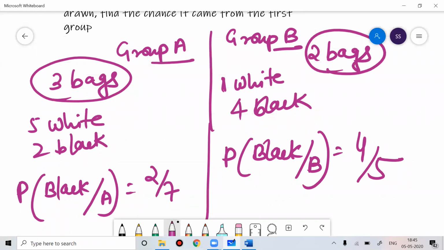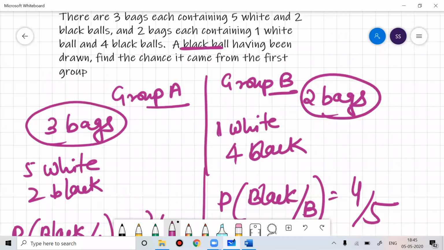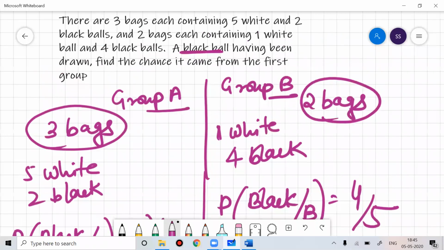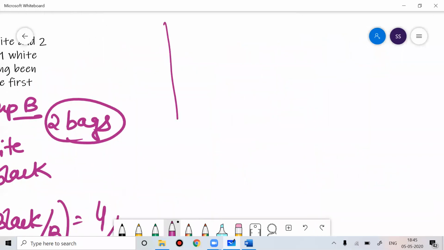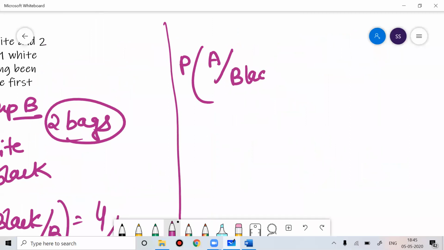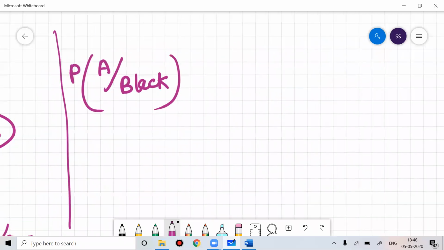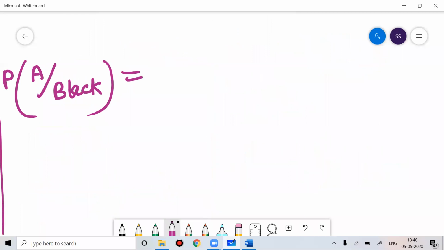So what they are asking is that a black ball has been drawn, find the chance that it is from group 1, the first group. Now they are giving you the output: you got a black color ball. What is the probability that you got it from group A?